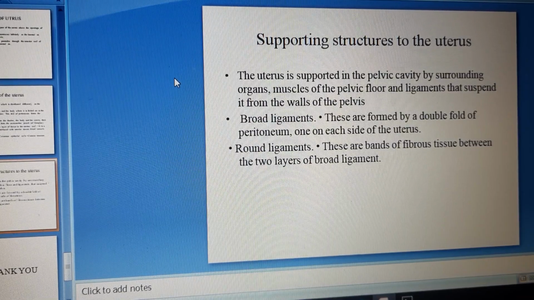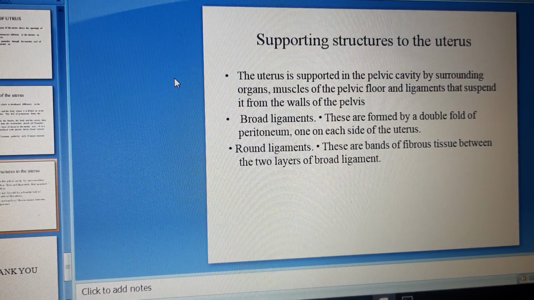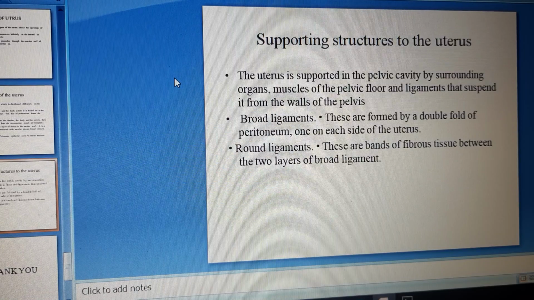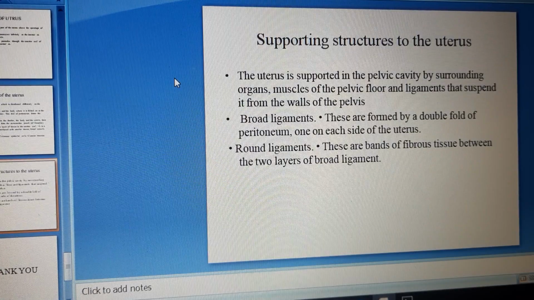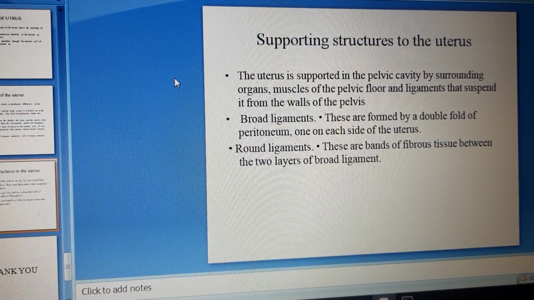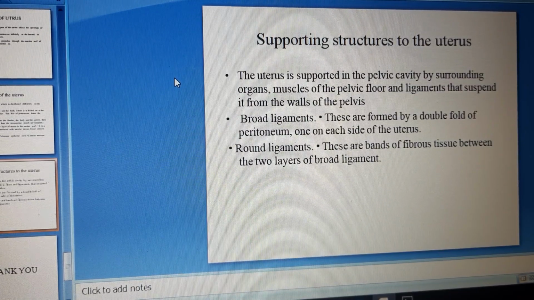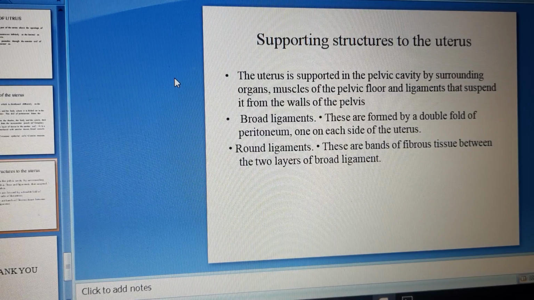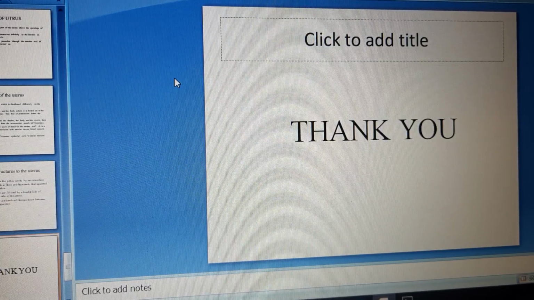Next is the supporting structure of the uterus. The uterus is supported in the pelvic cavity by surrounding organs, muscles of the pelvic floor, and the ligaments that suspend it from the walls of the pelvis. They consist of the broad ligament and round ligament. Broad ligaments are formed by a double fold of peritoneum, one on each side of the uterus. Then another is the round ligament. These are bands of fibrous tissue between the two layers of the broad ligaments.